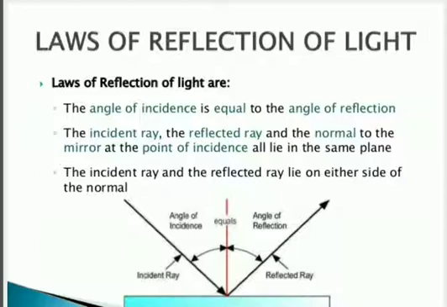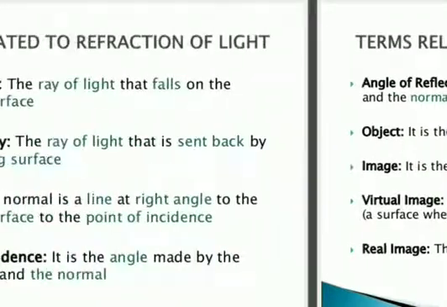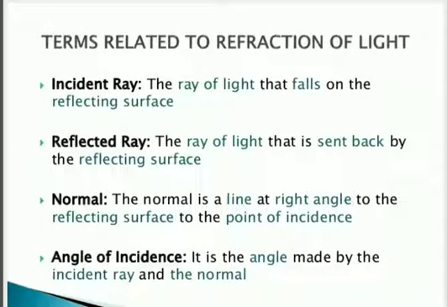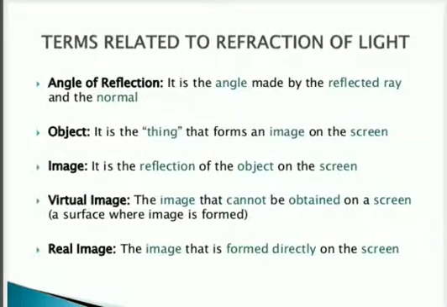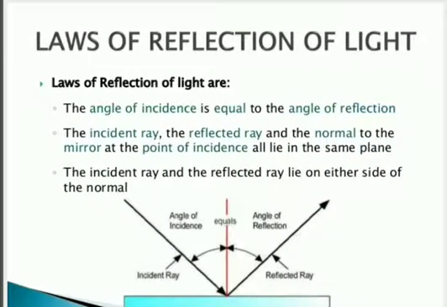According to the law of reflection of light, the angle of incidence is equal to the angle of reflection. As we have discussed earlier also, how is the angle of incidence formed? Angle of incidence means the angle formed between the normal and the incident ray. And what is the angle of reflection? The angle formed between the reflected ray and the normal is called the angle of reflection, and it is denoted by angle R. Angle of incidence is equal to angle of reflection.